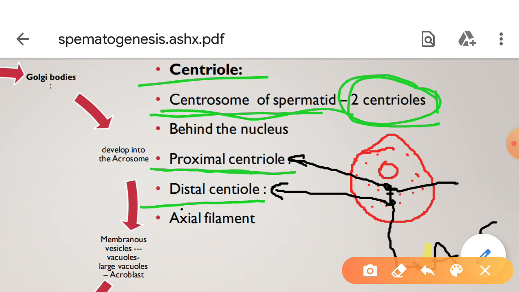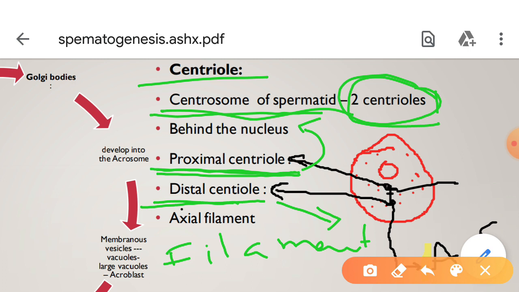The proximal centriole is present behind the nucleus, and the distal centriole is present behind the proximal centriole. This distal centriole develops a filament-like structure called the axial filament.